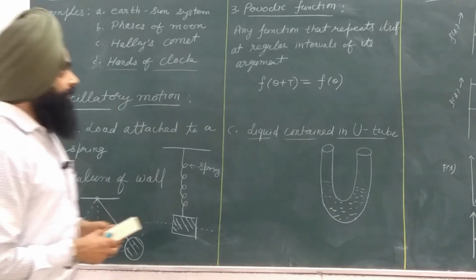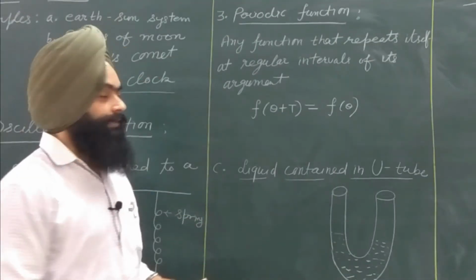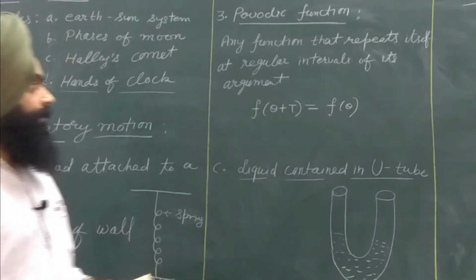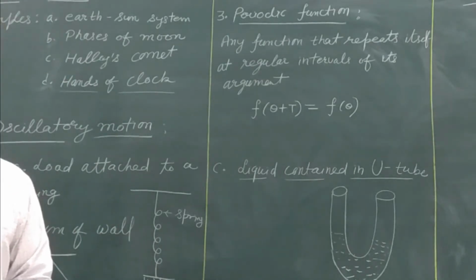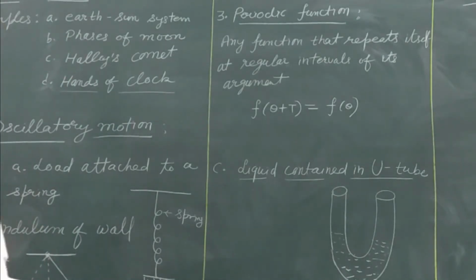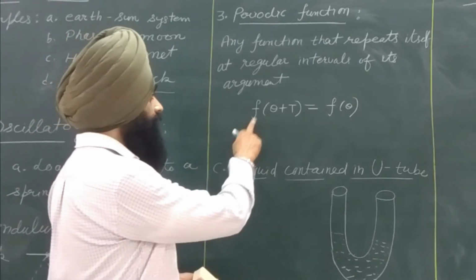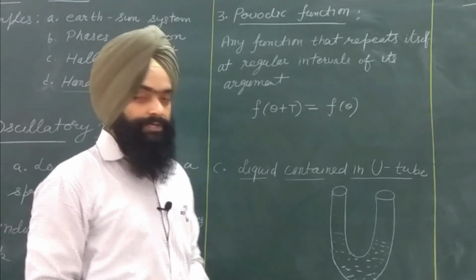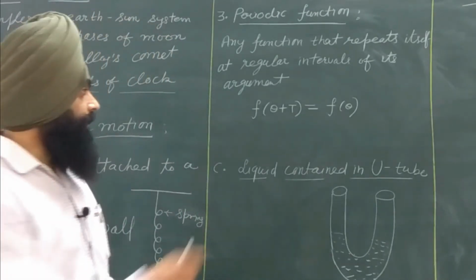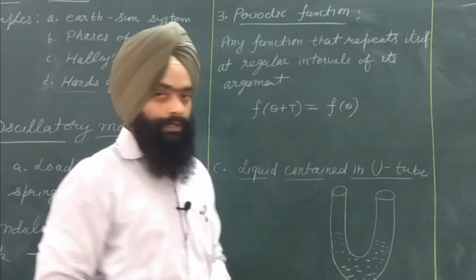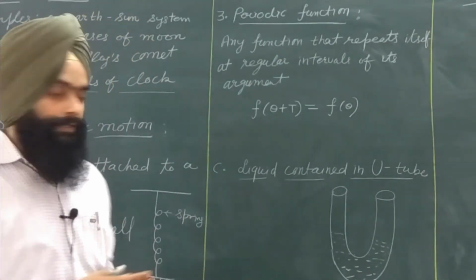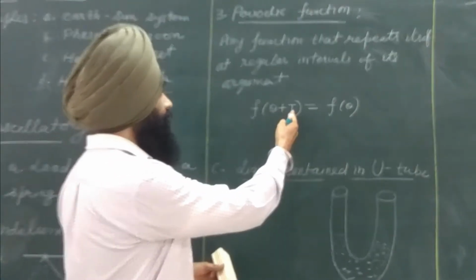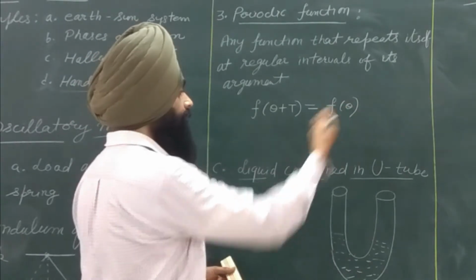So the periodic function is any function that repeats itself after a regular interval of its argument. Mathematically, we can write the periodic function like that: f of theta, theta is the argument, plus capital T, the time period, is equal to f of theta. It means to say that after the interval of the time period, the function repeats itself.